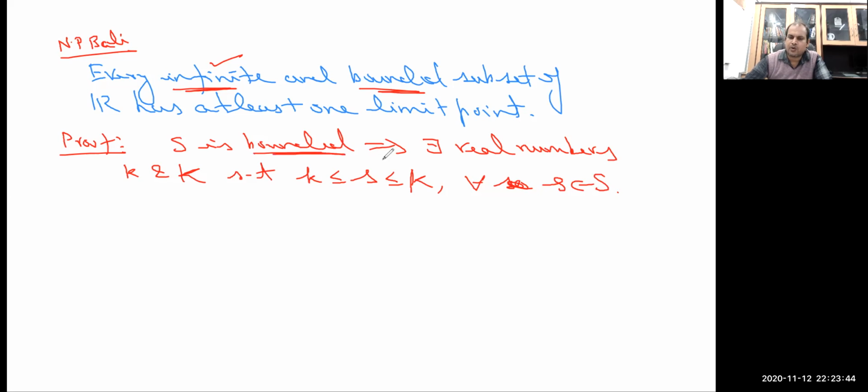This is the definition of boundedness. Since the set is bounded, we can always have real numbers, say small k and capital K, such that every member of set S lies in between these two real numbers.